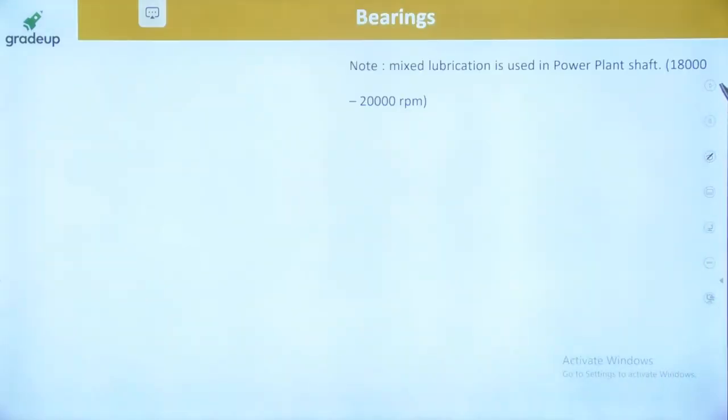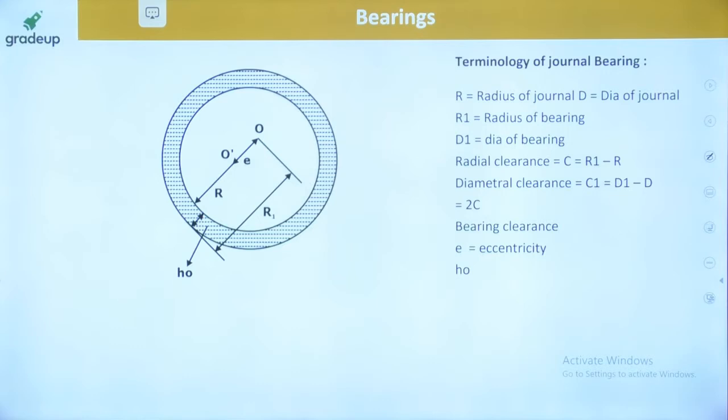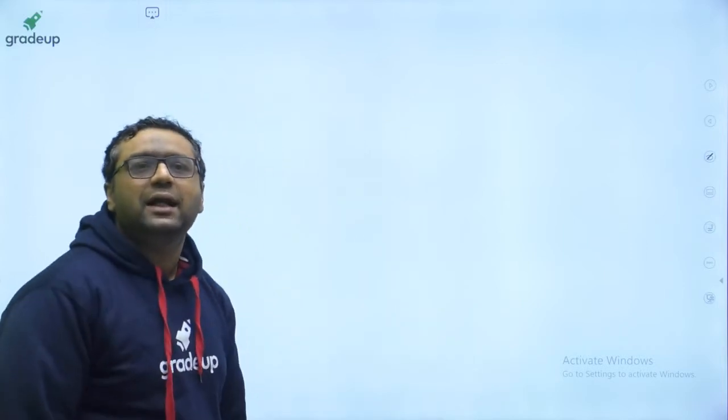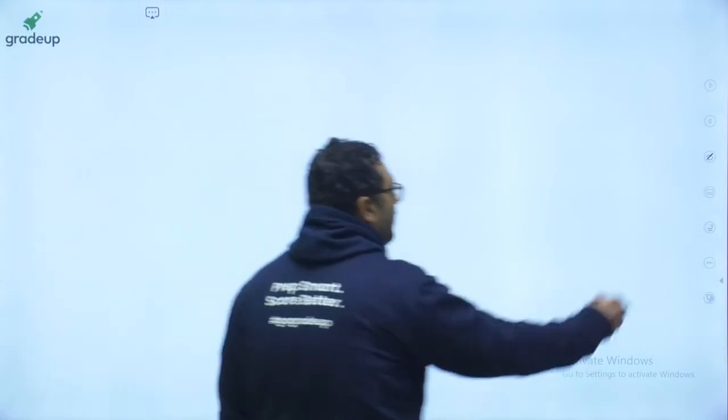Okay guys, so now I am coming to the topic where the questions are coming from. The questions are coming from three things. One is the bearing characteristic number, second is the Sommerfeld number, and the third is the expressions for power loss. Only these three types of questions are asked from this chapter. So one by one I am discussing all three formulas with you. Just try to understand this topic carefully.